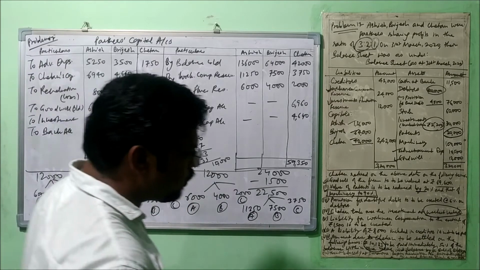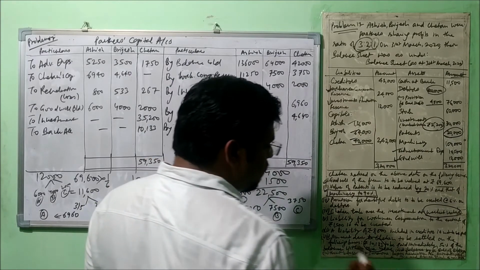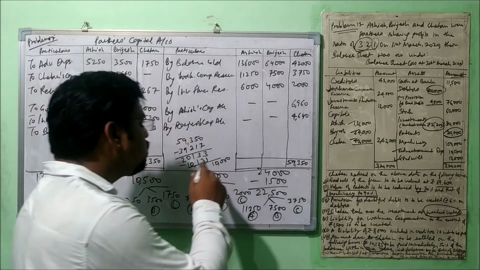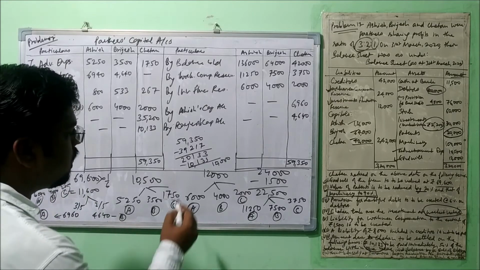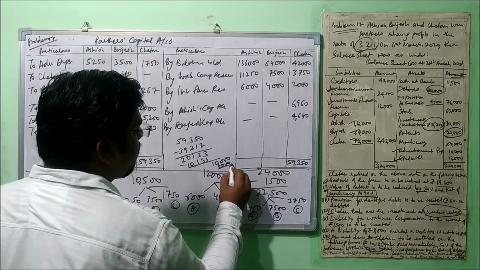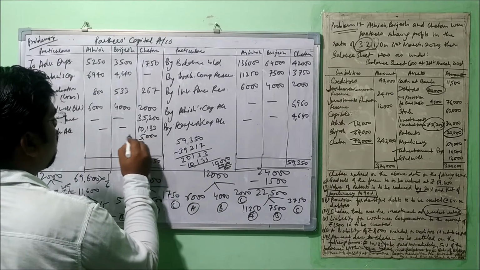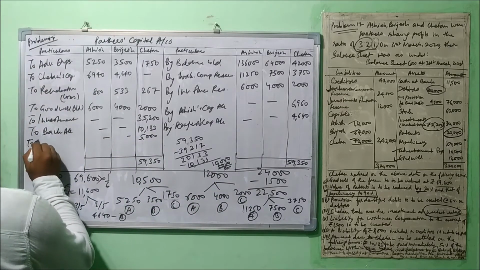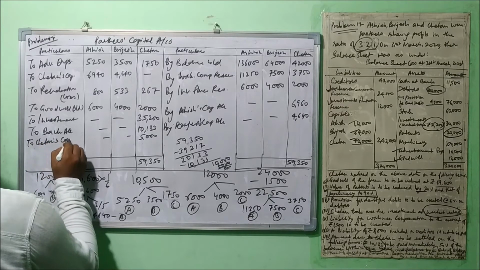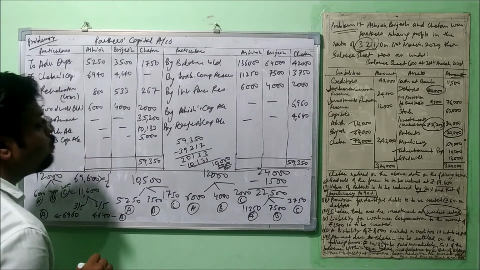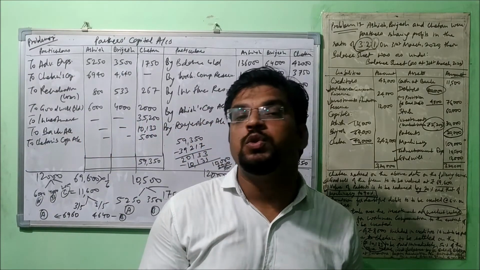Fine. Now what the question says further, 50% of the balance within 1 year, means this amount is not to be paid right now. It has to be paid within 1 year. The 50%. 50% of the 10,000 is the 5,000. Alright. So this 5,000 will be transferred to Chetan's loan account. Why? Because the question says that if it is not to be paid right now, it is to be paid within 1 year. It means it needs to be transferred to loan account.